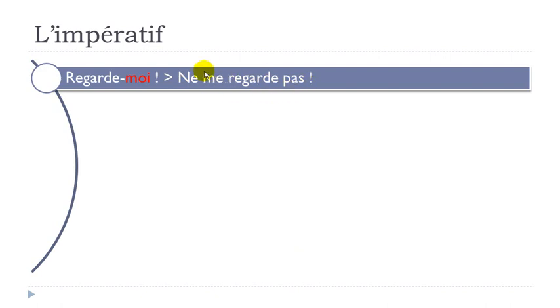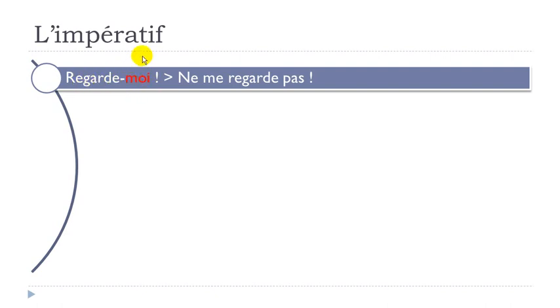Okay, so here normally remember these pronouns me should come before the verb. Then the rule at the imperative is that if you've got these structures, so structure affirmative, okay, so it's not the negative form, then they should come after, and then this me is one of the pronouns that will change and it will become moi.